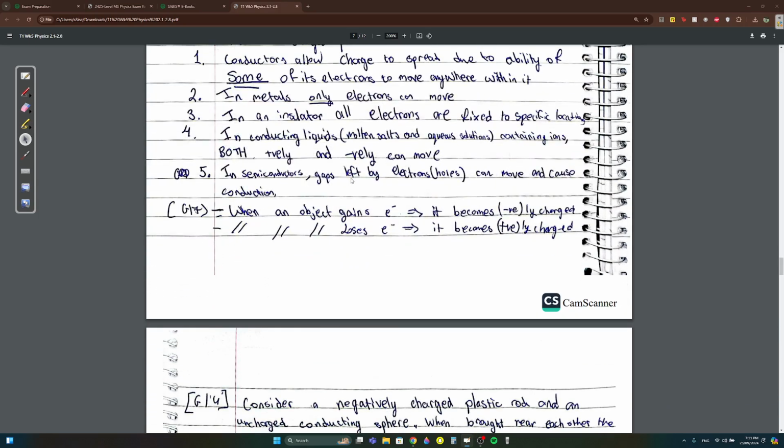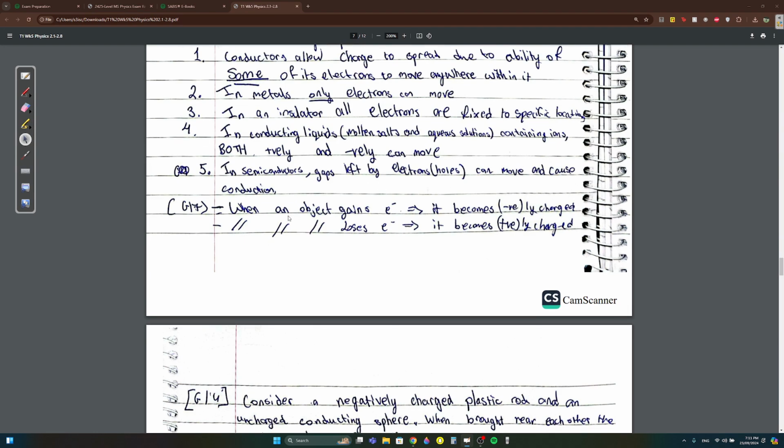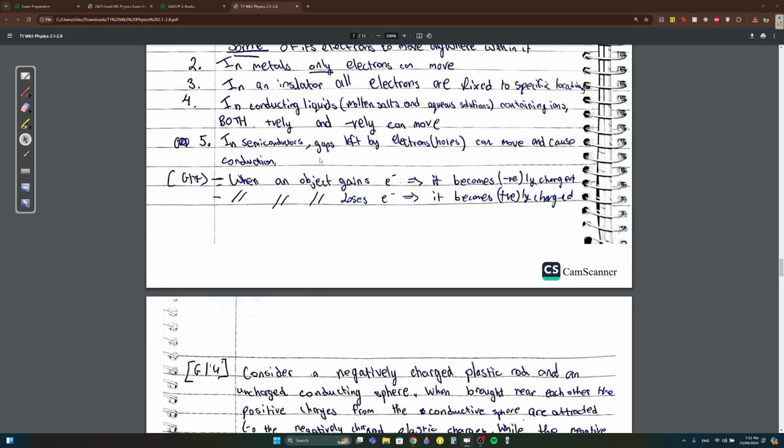In semiconductors, you don't need to know anything here, just memorize it for now. In semiconductors, there are gaps left by electrons that cause the movement and cause conduction, so they conduct electricity.